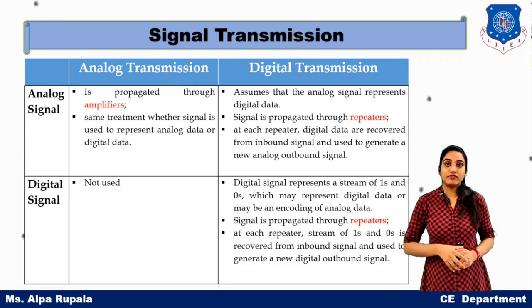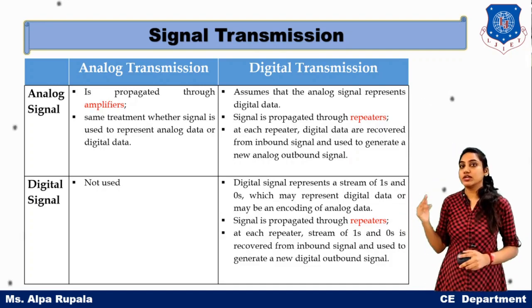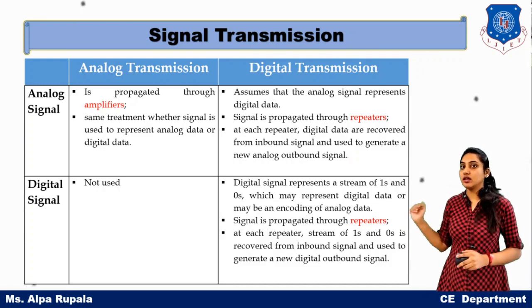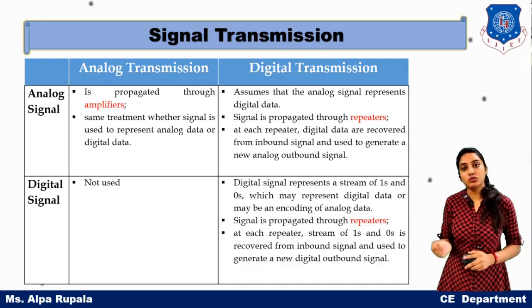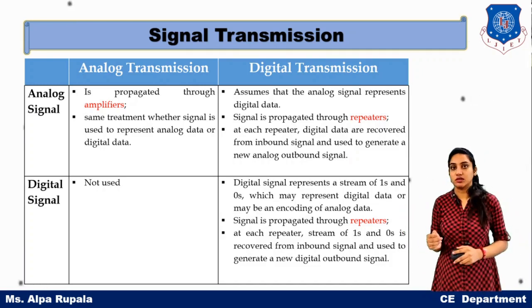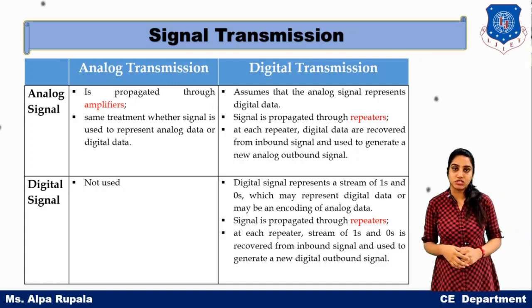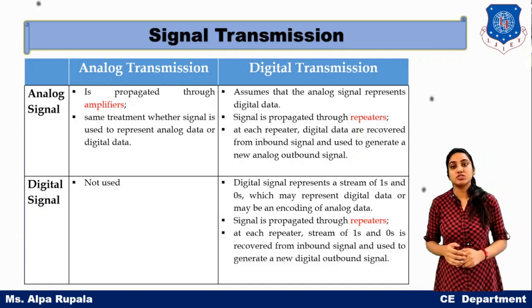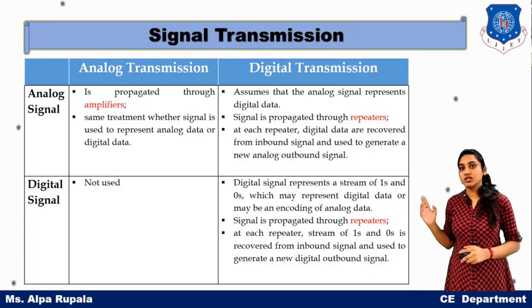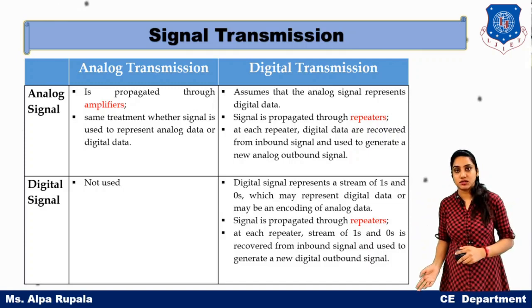So you can see the difference between analog transmission and digital transmission. The analog transmission can only transmit the analog signal, but it cannot transmit the digital signal. But digital transmission can transmit the analog signal as well as the digital signal.